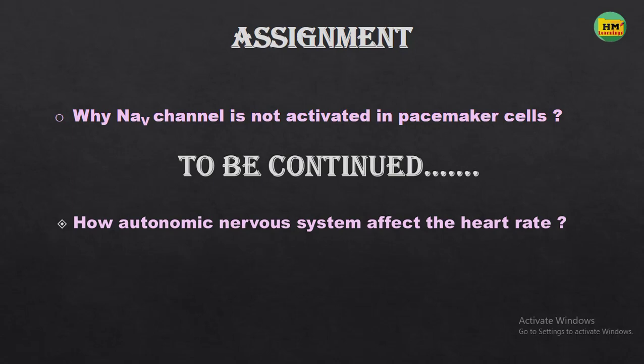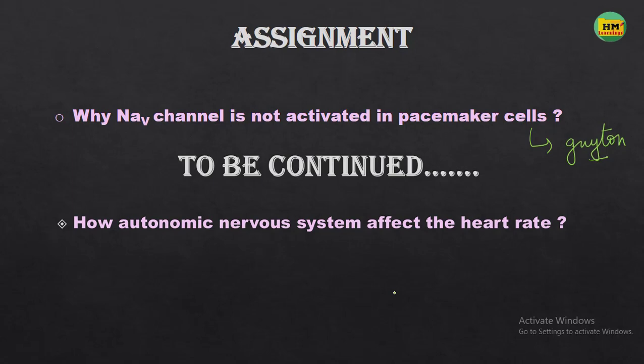Every cell has a voltage gated sodium channel, but why are these channels not activated in the pacemaker cells? Instead of these channels, there is activation of the L-type voltage gated calcium channels, and they are responsible for the depolarization. So why does this happen? You can get the answer in your book of Guyton. So go and read from there and write the answer in the comment section.